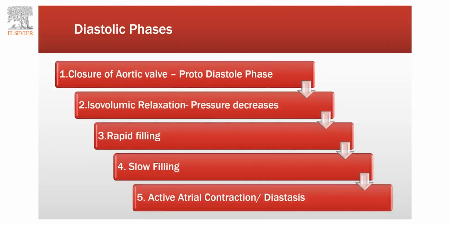Now we are going to look at the diastolic phases. First of all, the aortic valve is closed and the protodiastolic phase takes place, which is followed by isovolumic relaxation, in which volume in the ventricle remains constant but pressure decreases. This is followed by rapid filling, in which blood from the atria enters the ventricle, which is followed by slow filling. This slow filling phase is followed by active atrial contraction, or diastasis, in which the atria are actively contracted and all the blood from the atria is drained into the ventricle.